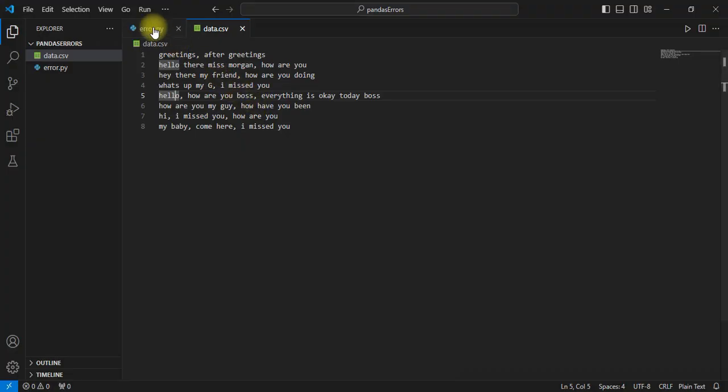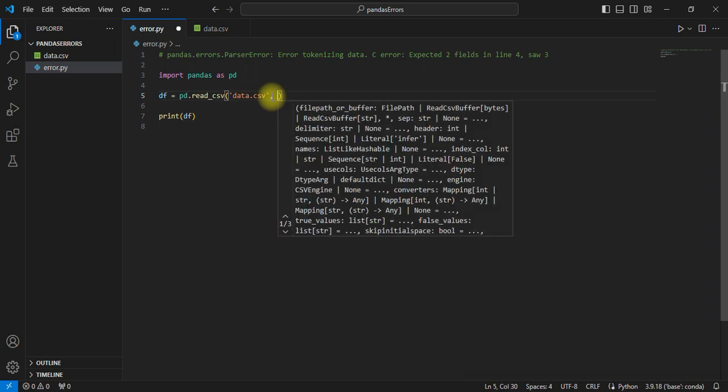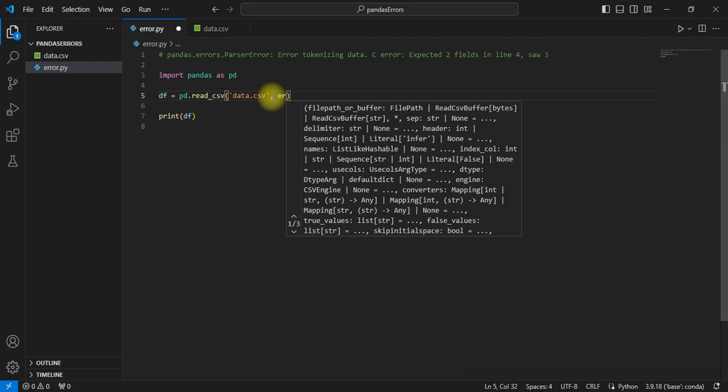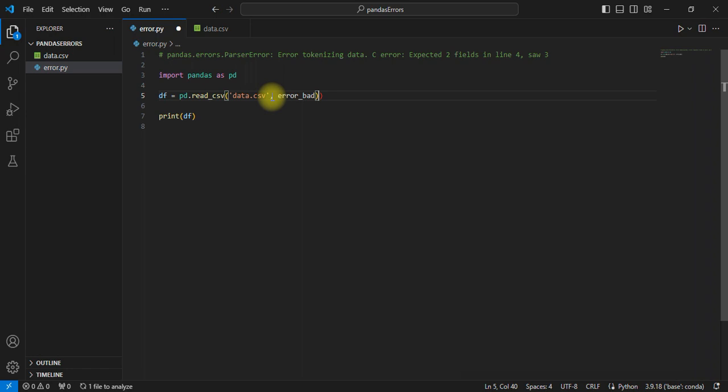So what we have to do here: there is an attribute in read_csv called error_bad_lines. This will help you skip the lines with the bad lines.